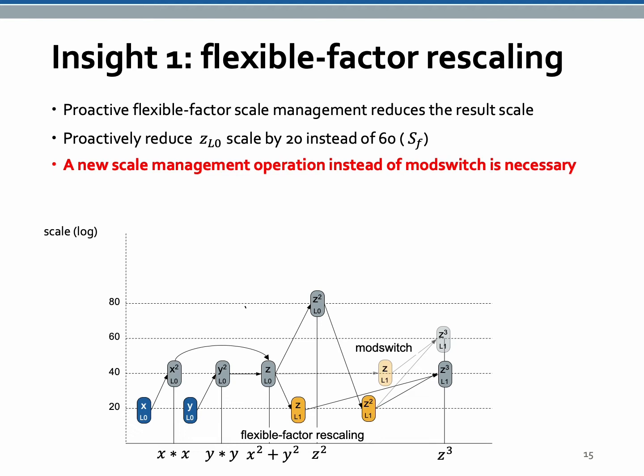As shown in the example, proactive flexible factor scale management reduces the result scale. If the compiler proactively reduces the scale of z on level 0 by 20 instead of the rescaling factor, the result scale is also reduced by 20. This example shows the need for a new scale management operation instead of mode switch.